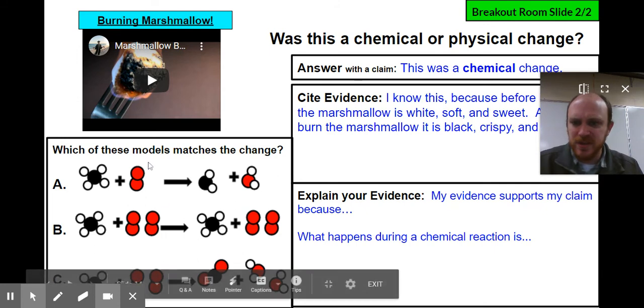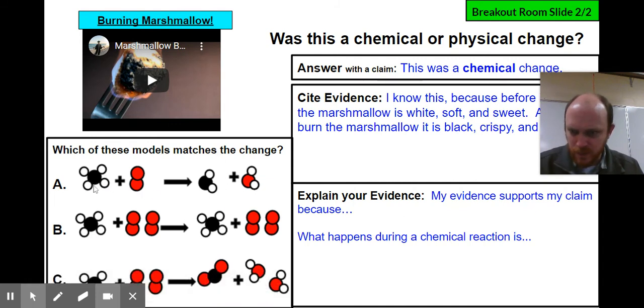So then we need to go to this bottom part. Which of these models matches this change? Okay, so model A shows that 1 black, 4 white is a carbon, 4 oxygen, or 4 hydrogen, 2 oxygen. They changed into these things. To me, that doesn't make a lot of sense because you're missing an oxygen. You guys notice that? There's 2 over here, 1 over here. It's not balanced. That can't be what's happening.